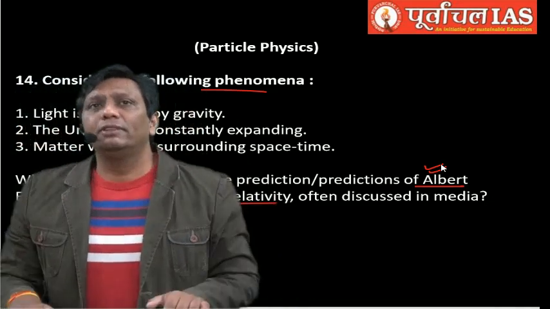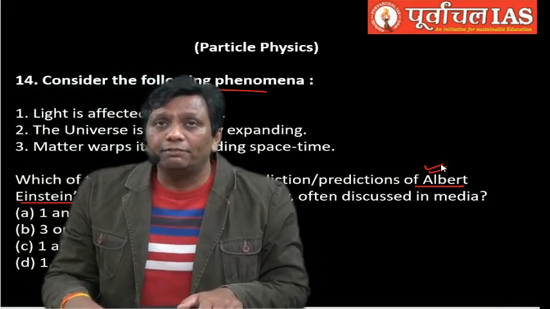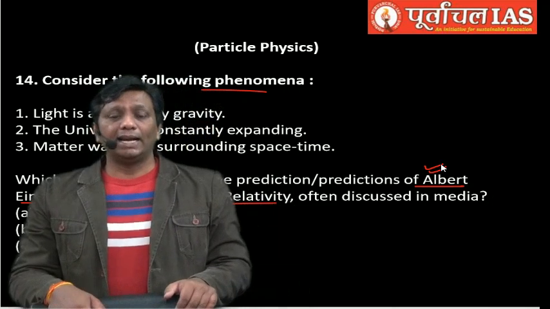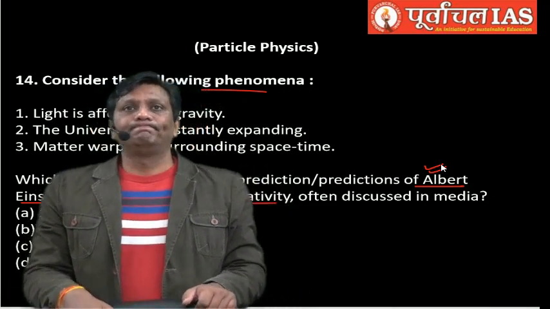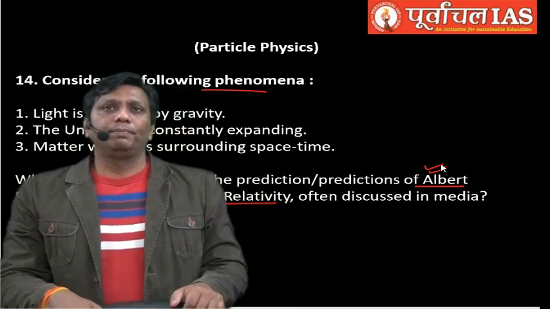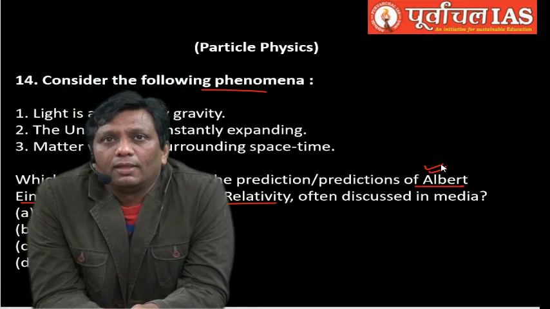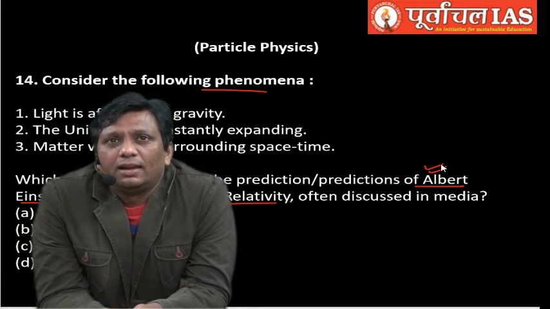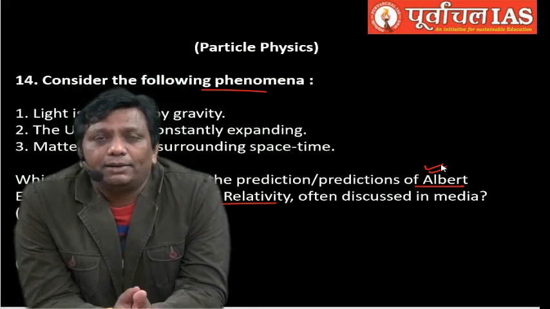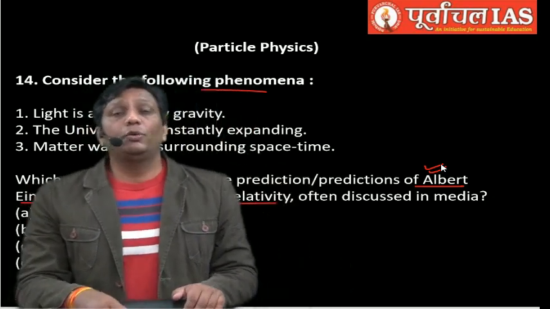After 10 years, he brought a new theory which got a lot of popularity in 1915. That name was the General Theory of Relativity. Under the General Theory of Relativity, Einstein gave many statements through his own mathematical modeling, equations and derivations.